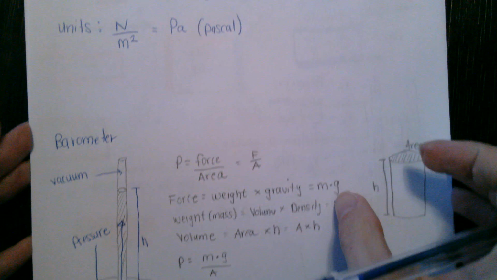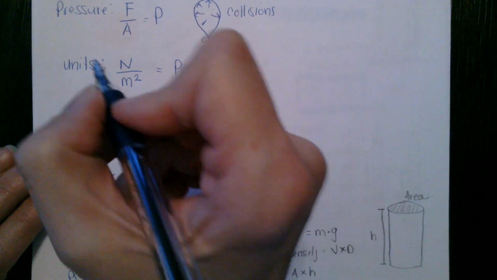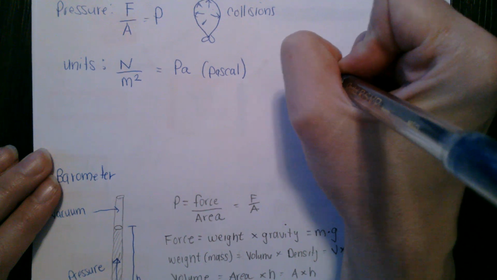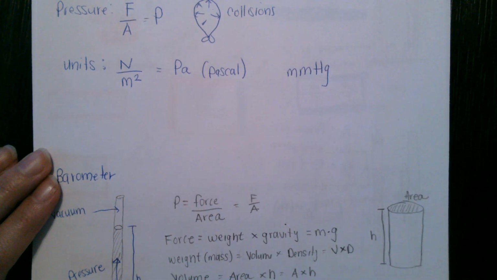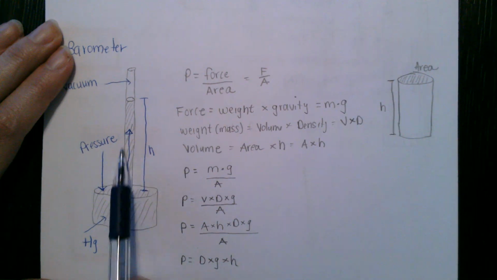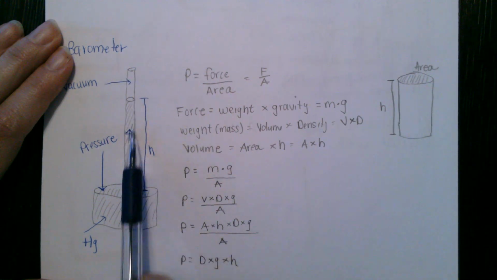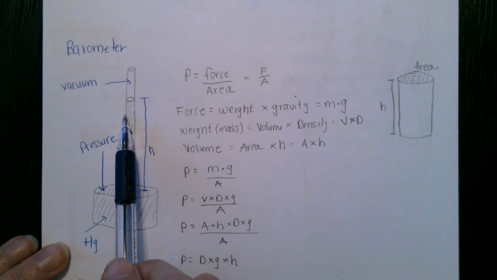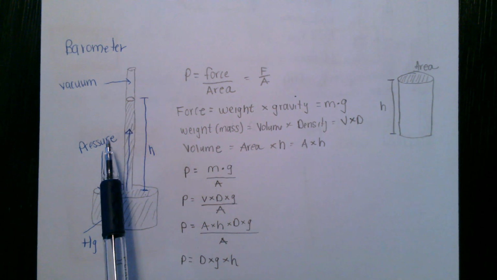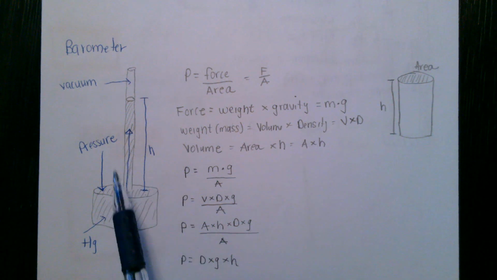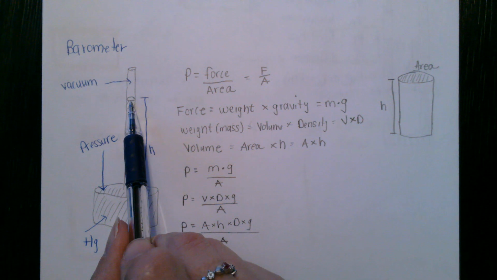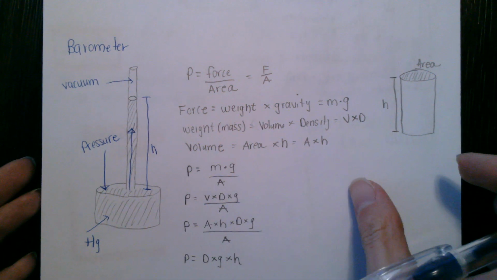So one of our first pressure units is called millimeters of mercury, which is how far that mercury travels up into that tube. That's Pilgrim, he says hi.